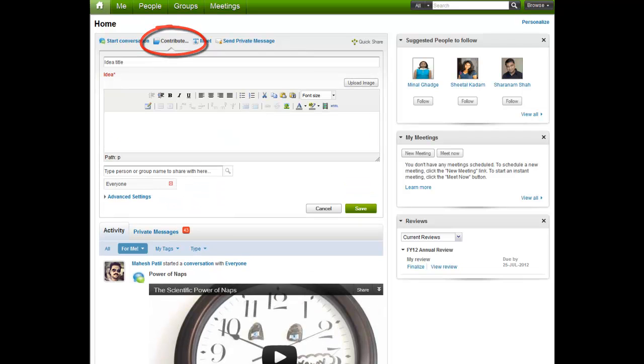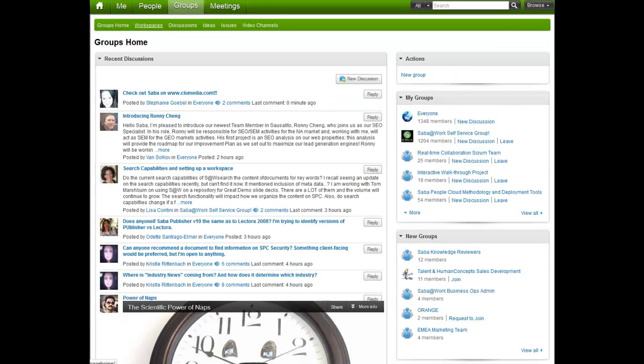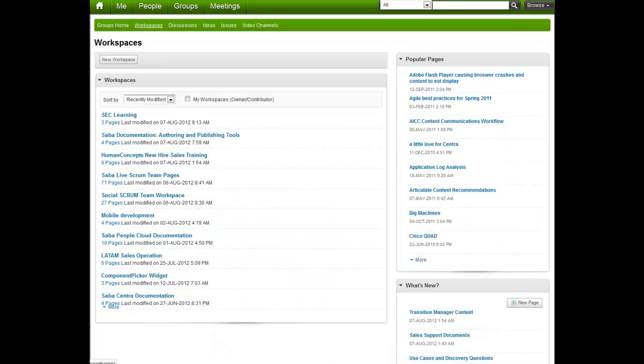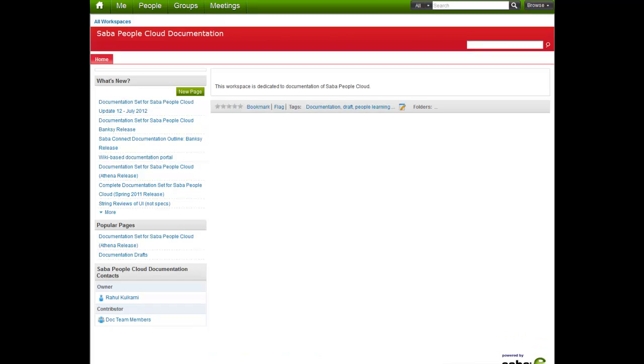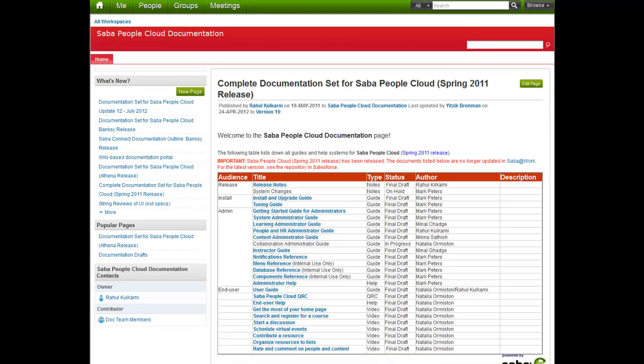Workspaces and pages are another fantastic way for ongoing group collaboration and communication. Create a workspace and assign the group as the workspace owner to allow all group members to create and manage pages. You can always share the workspace with other groups and colleagues.